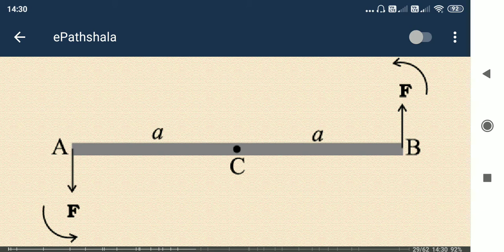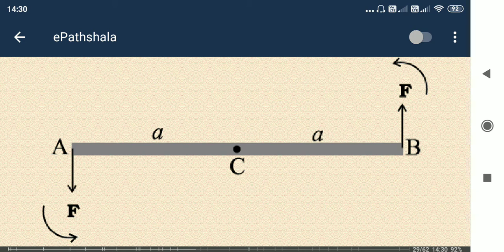So here you can see a couple of forces is applied, the same amount of force. At point A it is in the downward direction, but at point B it is in the upward direction. So the force amount is the same but the direction is opposite.